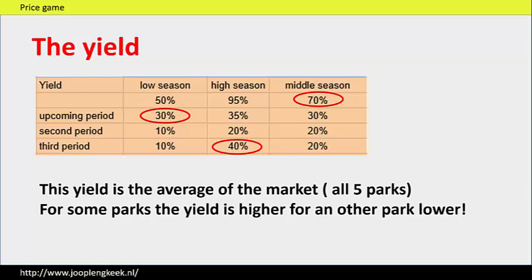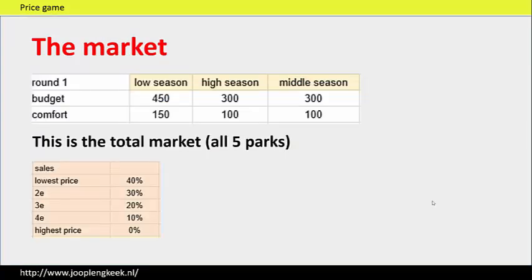You have to analyze the market, you have to analyze the prices, and then you have a price strategy. Before every round the market is given. So you don't have to calculate with the number of bungalows, don't have to calculate with the pre-sales and the last minute sales. The market is given. And in round 1 there are 450 budget bungalows for the low season. But that's the total market.